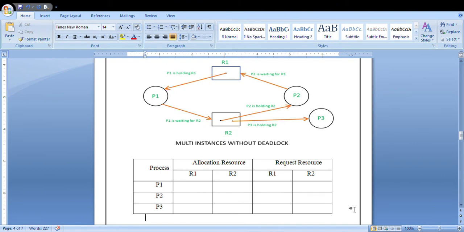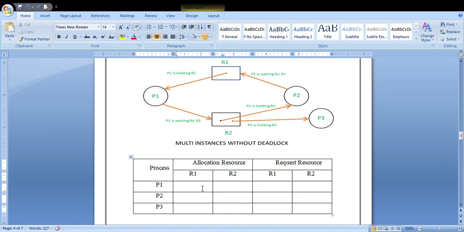But for this, you have to write the allocation resources and the request resources for each and every process. If R1 and R2 are the two resources you are considering here, you have to write the allocation resources. What are the allocation resources? For example, here R1 is allocated to which process? Your P1 process. Your R1 resource is allocated to the P1 process.